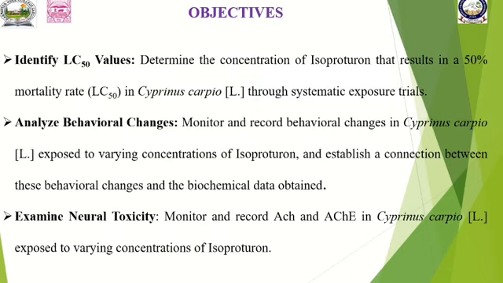Next, moving on to the objectives. The first is identifying LC50 values, to determine the concentration of isoproturon that results in a 50% mortality rate in Cyprinus carpio through systematic exposure trials. The next objective is to analyze behavioral changes, to monitor and record the behavioral changes in Cyprinus carpio exposed to varying concentrations of isoproturon, and to establish correlations between these behavioral changes and the biochemical parameters obtained.